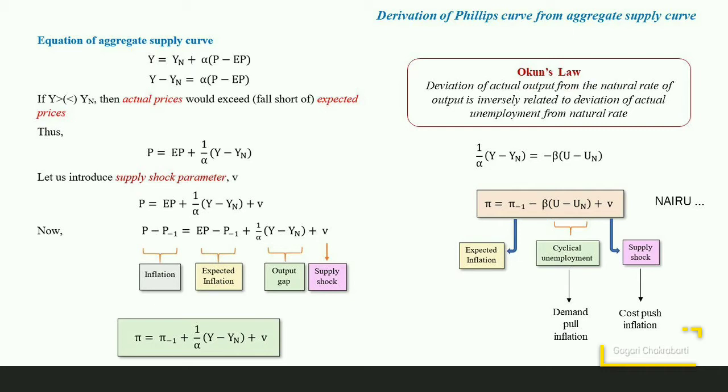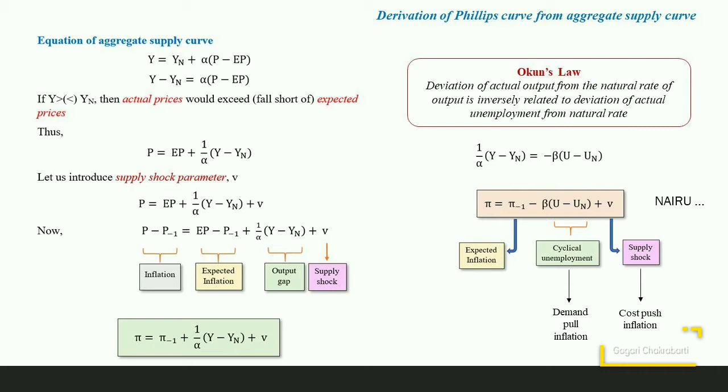So as the U minus Un gap is greater than 0, Y minus Yn will be less than 0. So when the actual output is more than the natural rate of output, then actual unemployment will be less than the natural rate of unemployment.